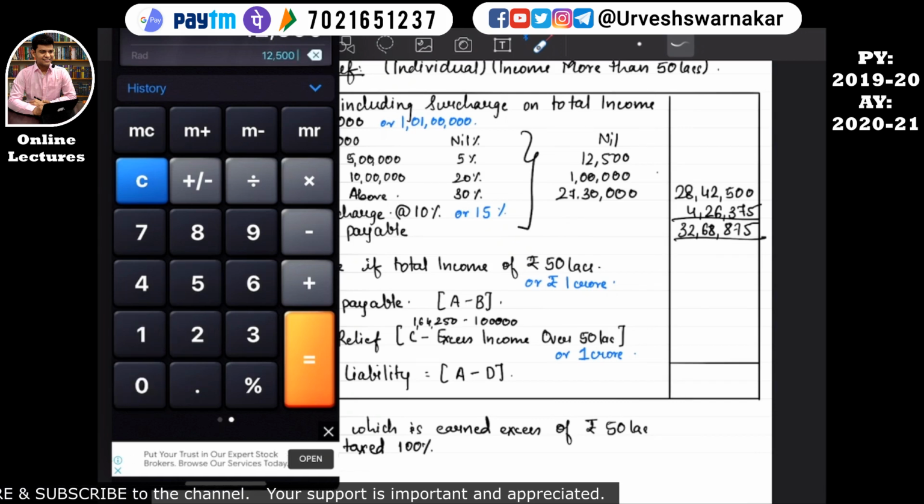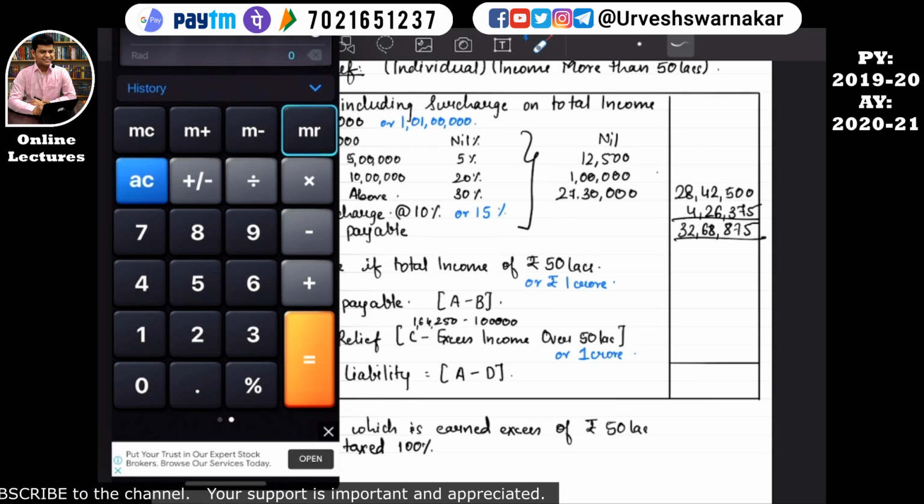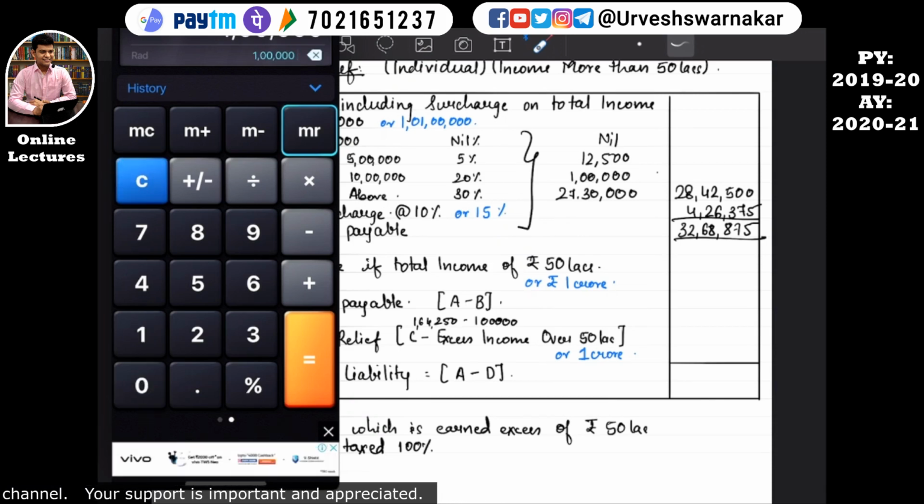For the next 5 lakh, the tax will be 1 lakh. For over and above 10 lakh, that is 90 lakhs at 30%, which is equal to 27 lakh. So our total tax would have been 28 lakh 12,500.